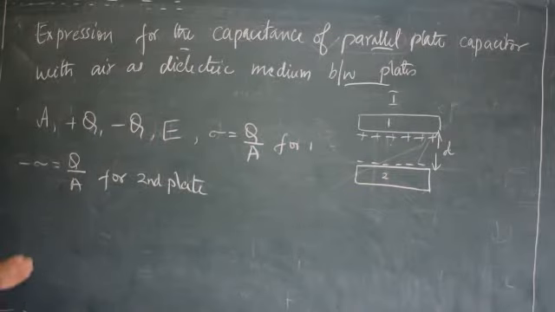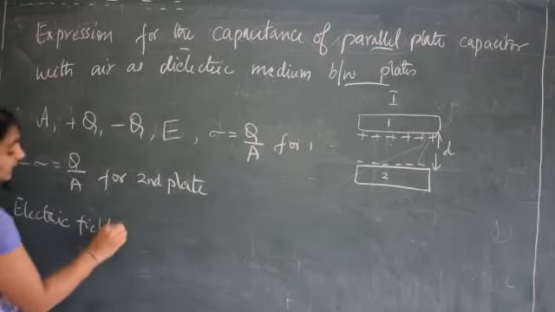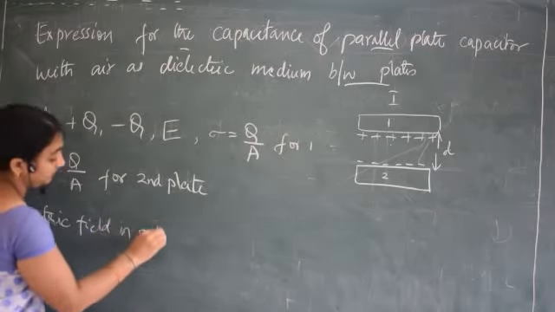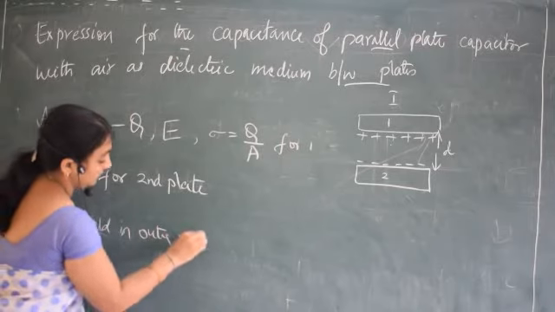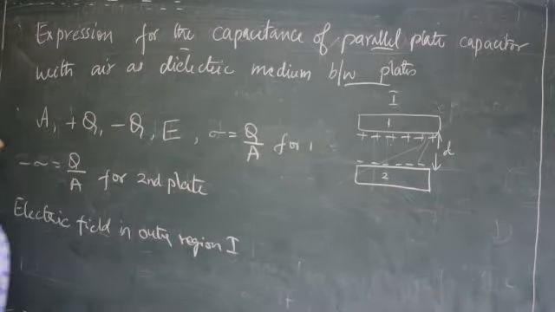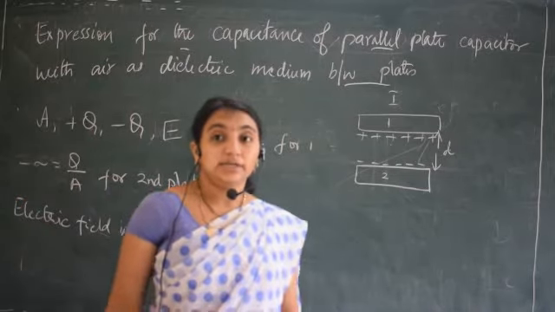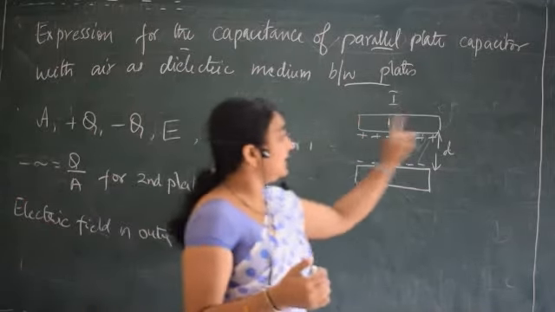Electric field in the outer region, that is above plate 1. What is the expression for the electric field in the outer region? What we got is two directions, this direction and this direction.